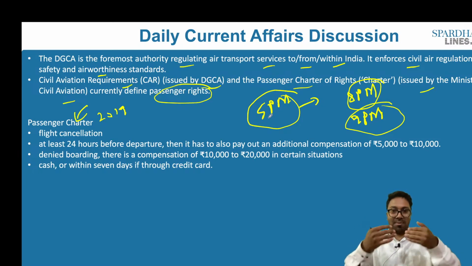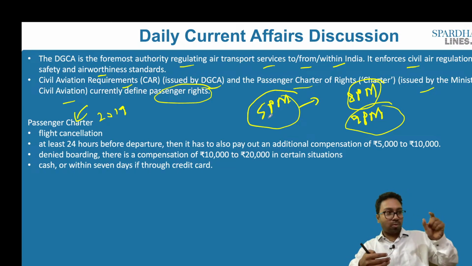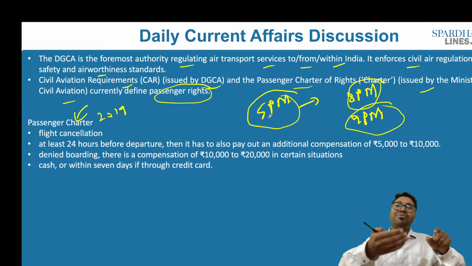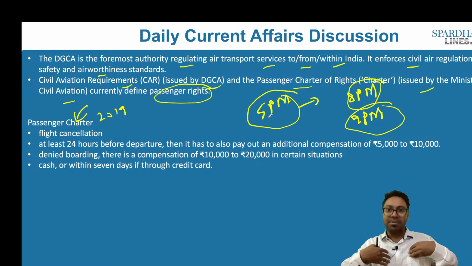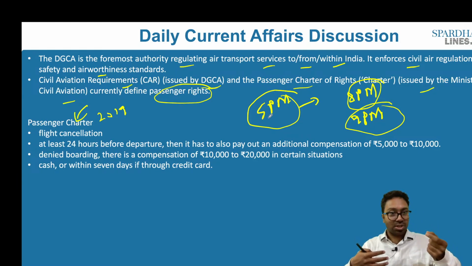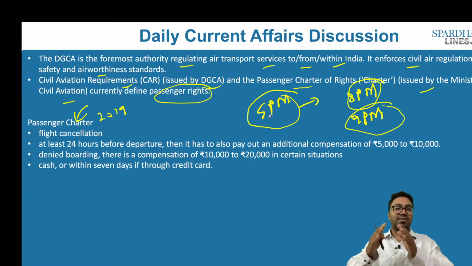Passenger charters are nothing but rights that are accorded to me in case a service has to be provided compulsorily by the airport, by the company, but then it fails to deliver these services to me. Since it fails to deliver these services to me, I need to be provided certain compensation, and that compensation or the rights that are accorded to me are defined under the passenger charter.